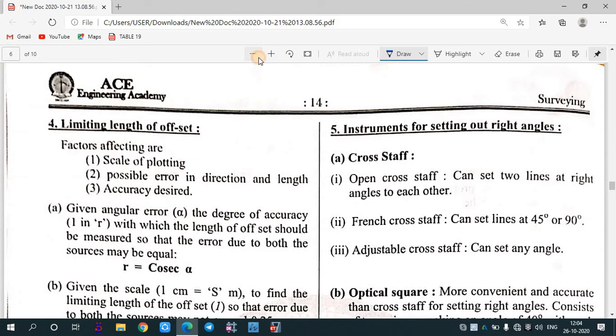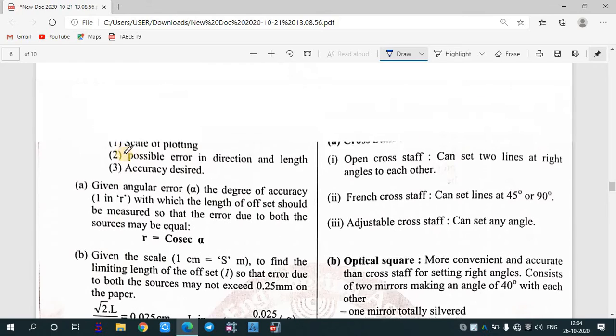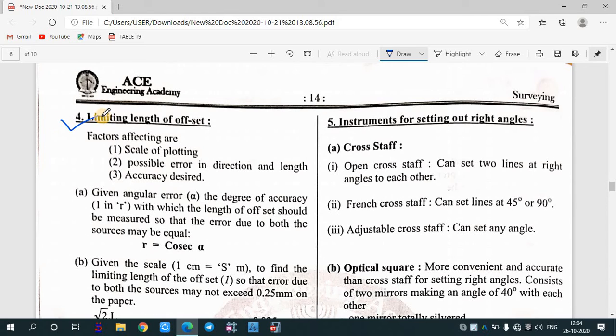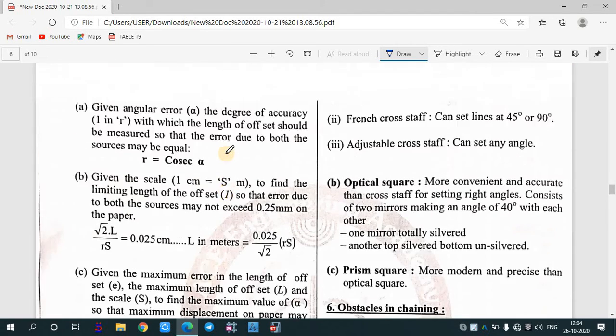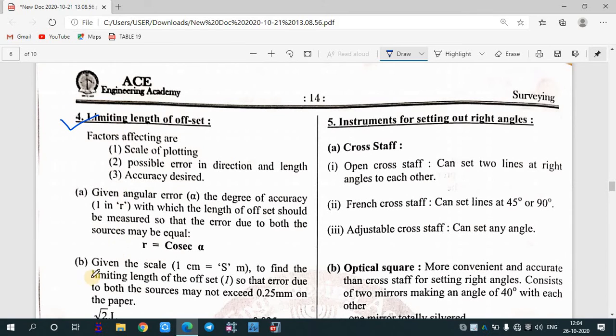Okay, after that, this is also not that much important. Limiting length of offset. This is not generally asked, but I recommend that you try to read this because in GATE you can't predict anything. There can be any possibility that it can ask this also, but I don't think it will.